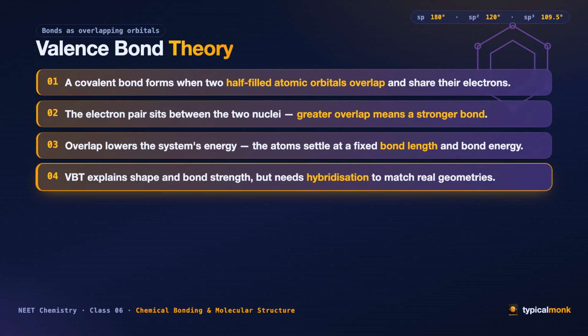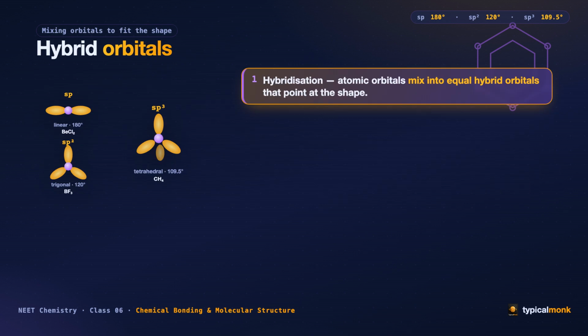Valence Bond Theory explains beautifully why bonds have direction and strength. But when David tried to explain methane with plain s and p orbitals, the angles came out wrong. To fix that, the theory needs one more idea: hybridization. Let us meet it now. Look carefully at this diagram, because it is the heart of today's class. Hybridization is this: the atomic orbitals on the central atom mix together into a set of new, equal orbitals called hybrid orbitals, all of the same energy, pointing exactly at the shape the molecule wants.